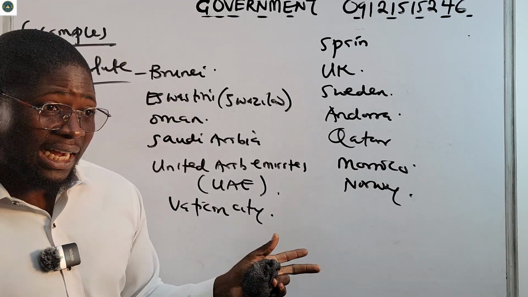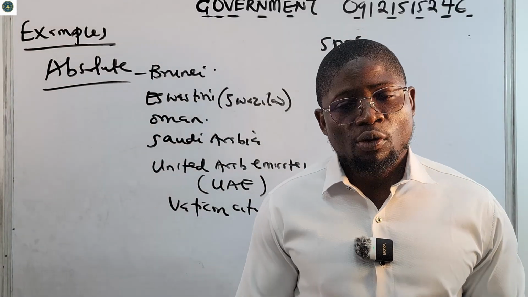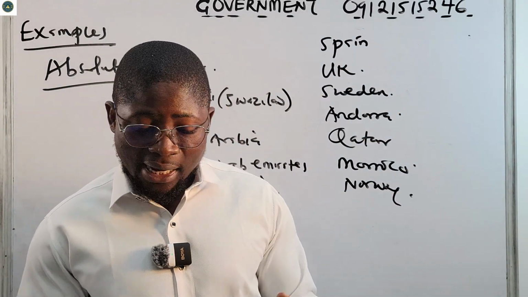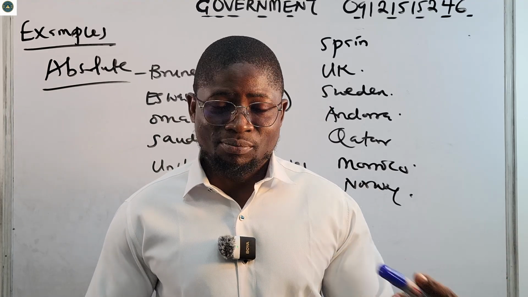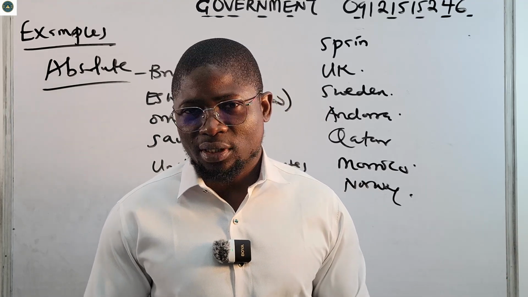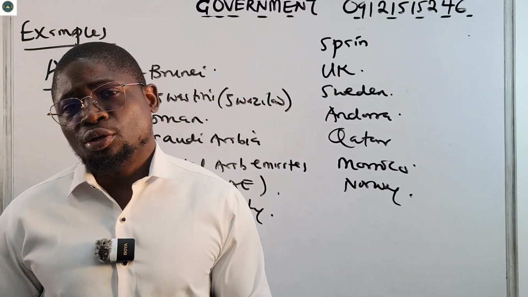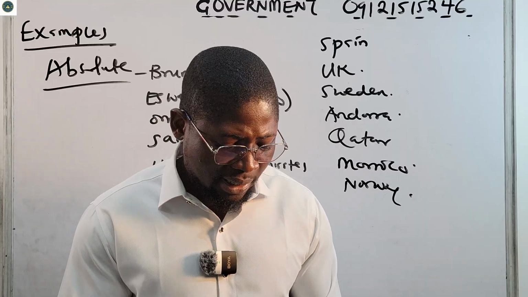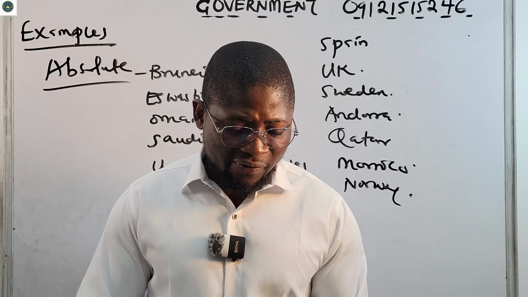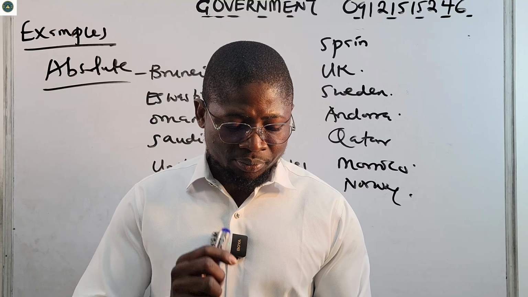Like I have said, monarchy is the oldest form of government, while absolute monarchy is rare. Constitutional monarchy, on the other hand, is more rampant because they try to balance tradition with democratic governance. So let us open your O3 Schools app and answer questions. I'm going to answer 5 of them. You are going to tell me the others in the comment section.